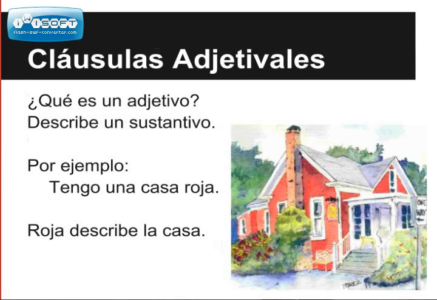Adjective clauses. So let's take a moment to think about what an adjective is. An adjective describes a noun. For example, tengo una casa roja. Roja describe la casa. Red describes the house.